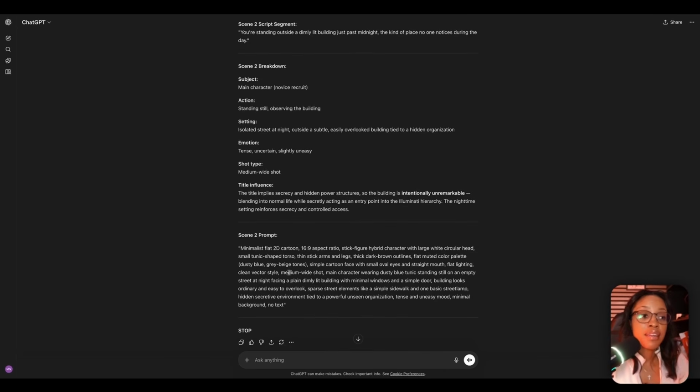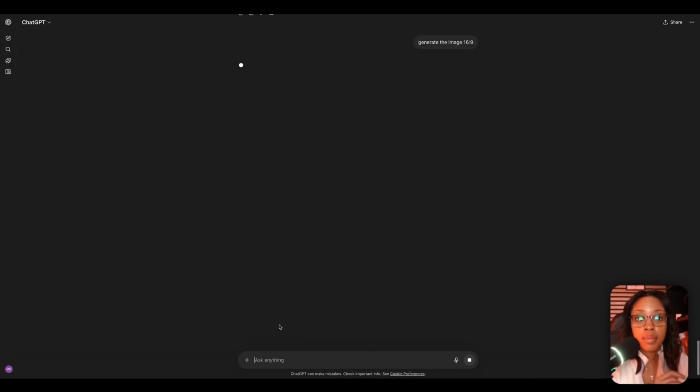Now, when it comes to actually generating those images, you could do two things. You could have GPT generate the images for you, or you could have the images generated in Nano Banana. For me, I prefer to use Nano Banana on OpenArt. I'll leave the link for it below, but let me show you what this looks like. So in GPT, I could say generate the image, 16 by 9, just to be sure. And then it's going to go ahead and generate the image for me.